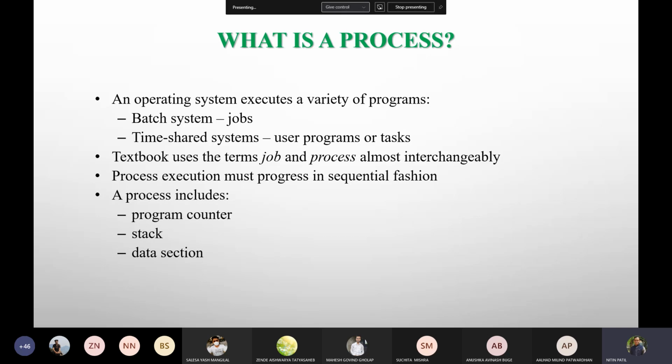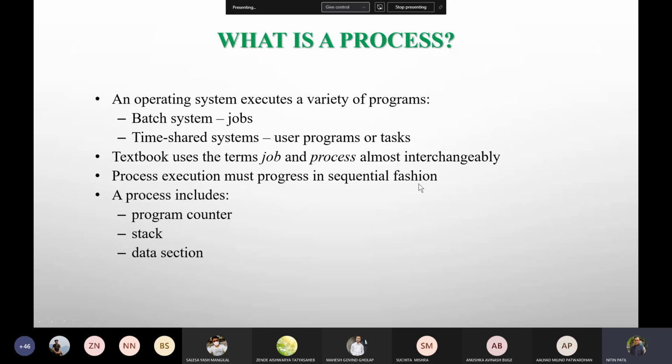In what manner are they executed, whether as a job or on a time-sharing method? I'm not really sure about that because I don't know what is happening on that side. How exactly the operating system is handling it is what our job would be to understand. So that's what this statement also says: process execution must progress in a sequential fashion.